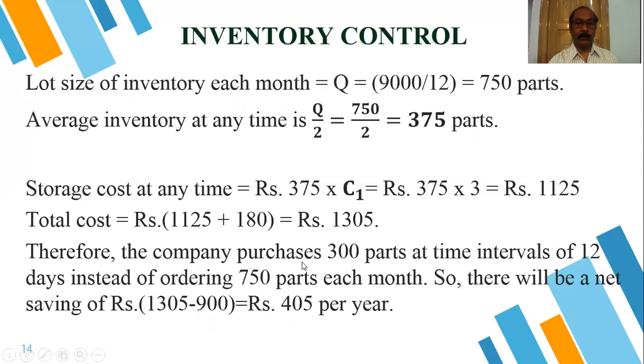Therefore, the company purchases 300 parts at a time interval of 12 days instead of ordering 750 parts each month. So there will be a net saving of rupees 1305 minus 900, which is equal to rupees 405 per year.